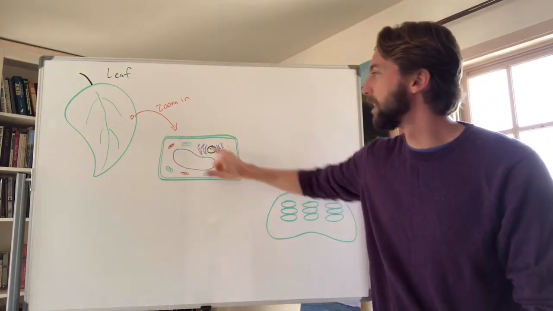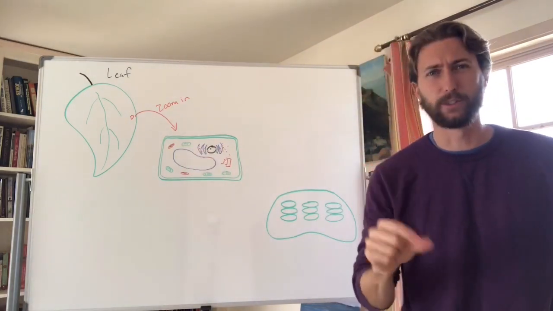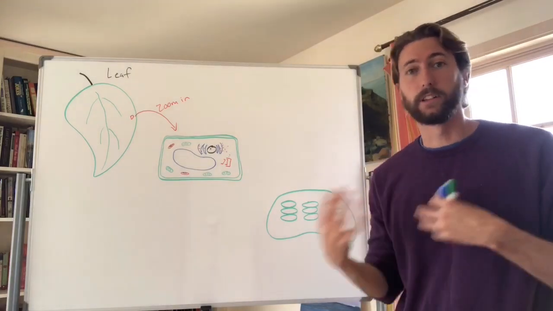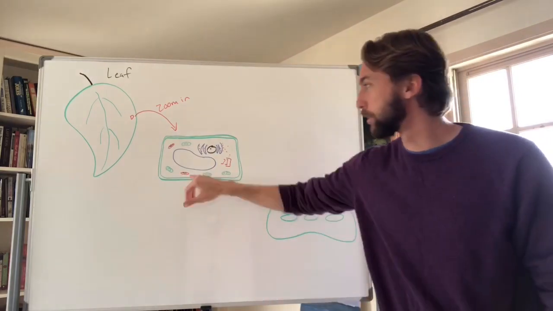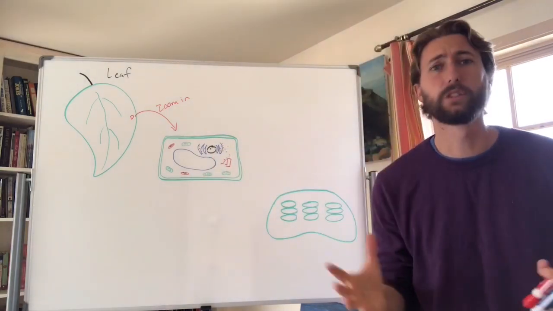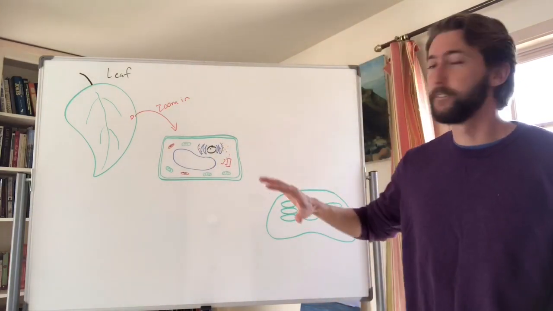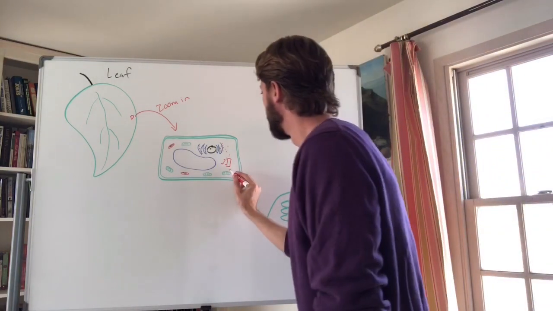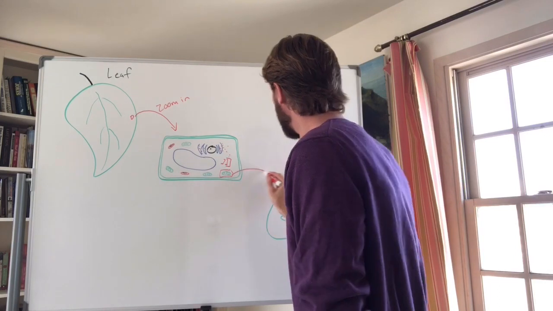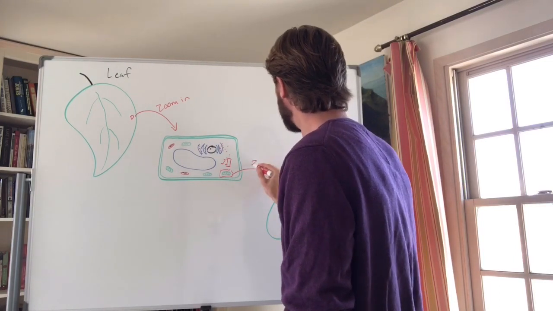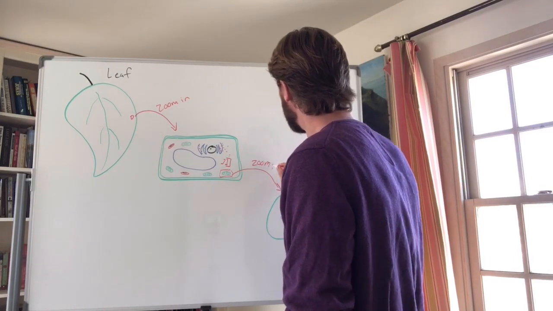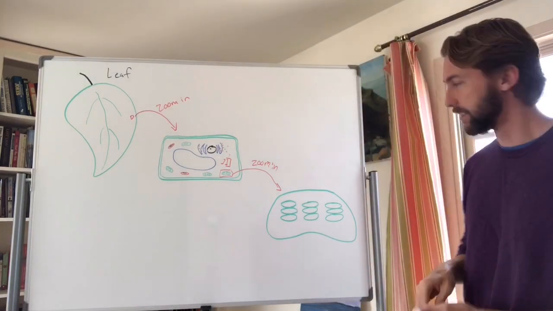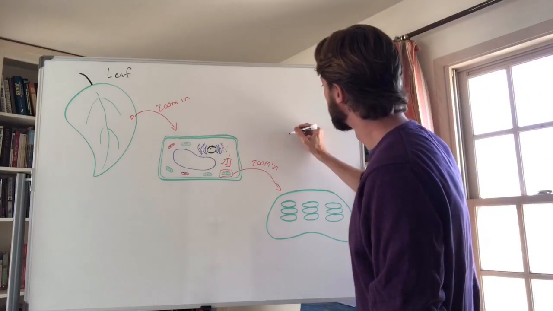So remember, we have a bunch of organelles in here. Those are tiny organs that do a specific job for the cell. Our organs are like the heart, liver, lungs, but cells have the mitochondria, the endoplasmic reticulum, the nucleus, all that stuff. But photosynthesis happens in one special organelle right here. This is our special organelle we're going to zoom into. Okay, we're zooming in again. And this, guys, is a chloroplast.